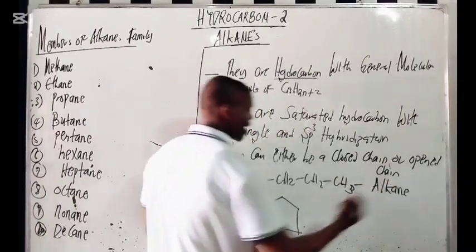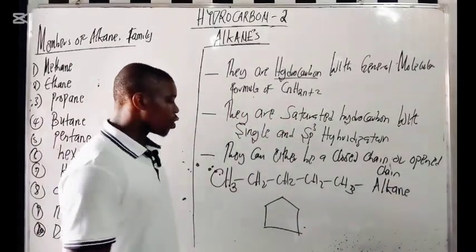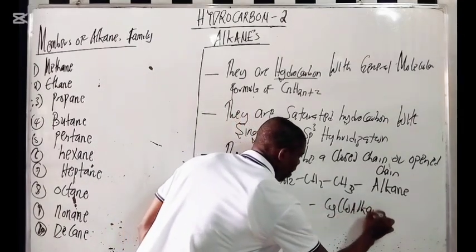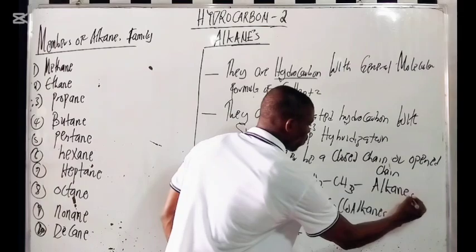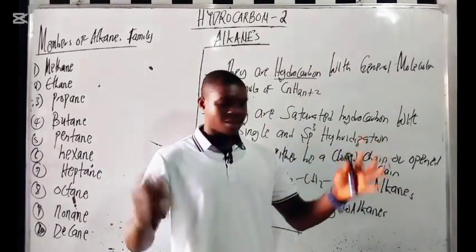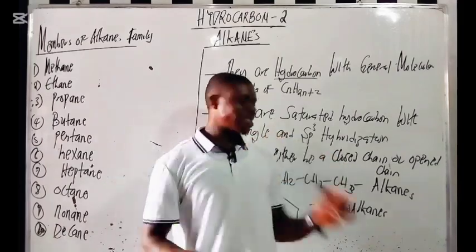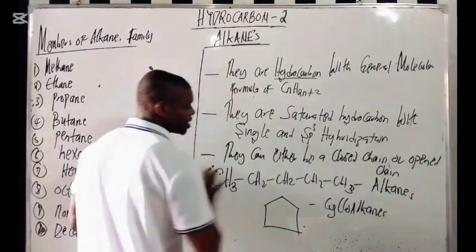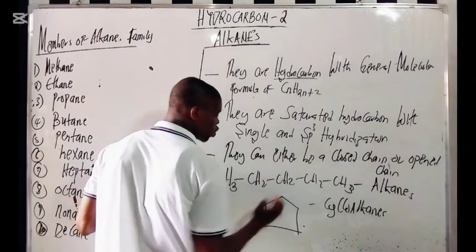Now when I see alkanes like this, it is called an open chain. They also have what are called cycloalkanes. Now what is the difference here? Alkanes means open chain. Cycloalkanes means closed. Do you understand? And they must be single bonds, because they are all single bonds, no double bond here.